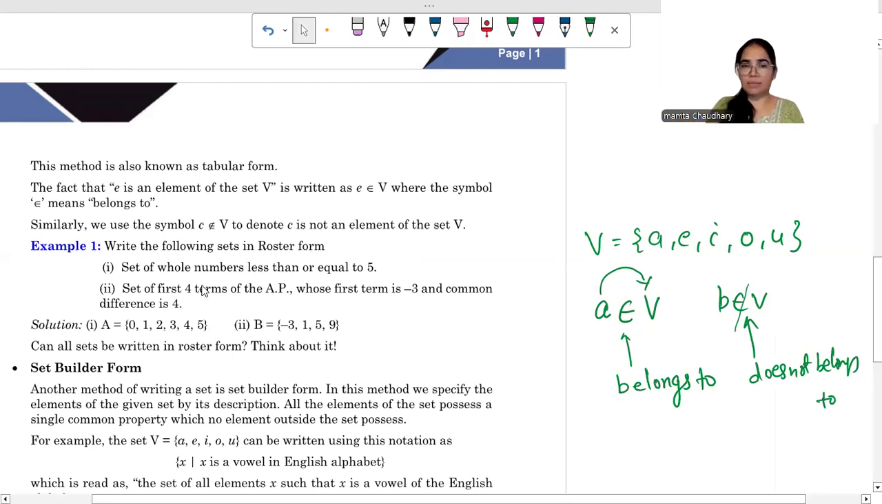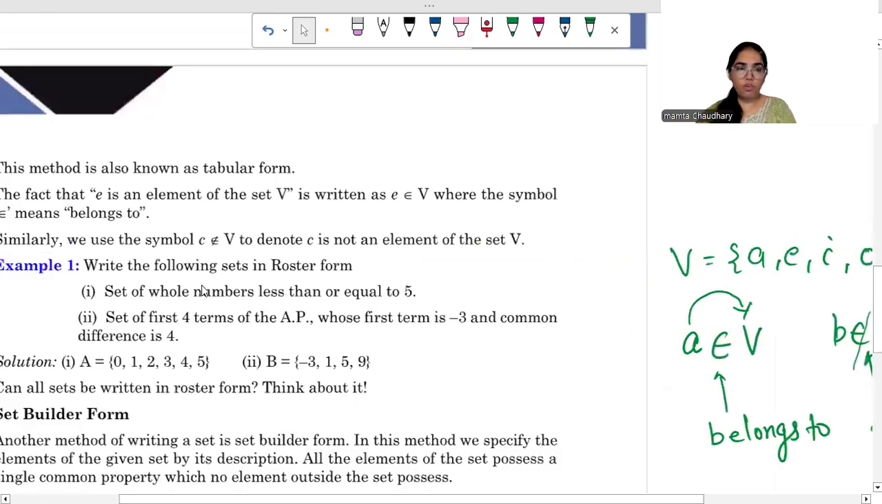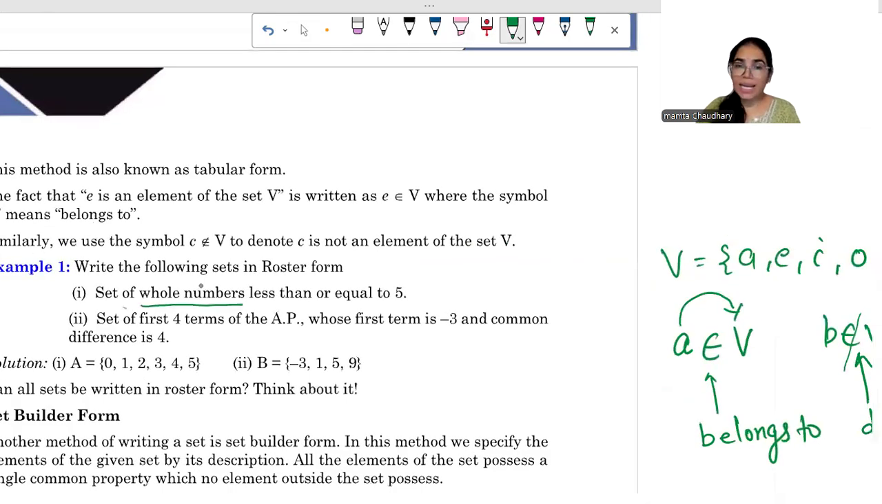Now let's take some examples. Set of whole numbers less than or equal to 5. Whole numbers starting from 0. Yeah, 0. Very good. So we'll write these curly braces. First of all, you have to define the set. Let's suppose it is A. A equals curly braces open, all the whole numbers less than or equal to 5. So it will be 0, 1, 2, 3, 4, and 5. Braces closed. So this is roster form.